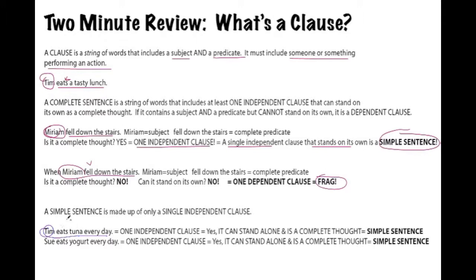Eats is, of course, the verb, so that's a simple predicate, the verb. It is one independent clause. Yes, it is. It can stand alone. Yes. It is a complete thought. Yes. Therefore, it is a simple sentence. Let's take a look at what Sue eats. Sue is the subject.